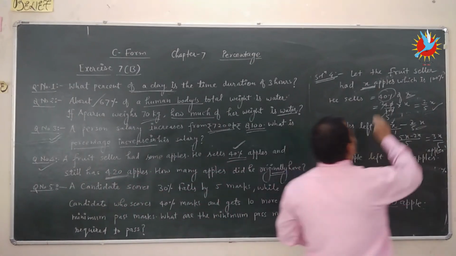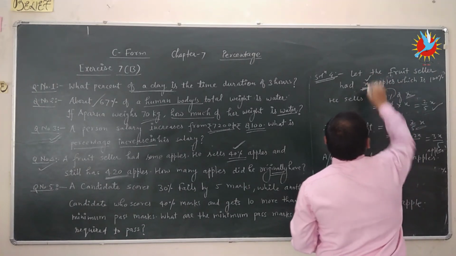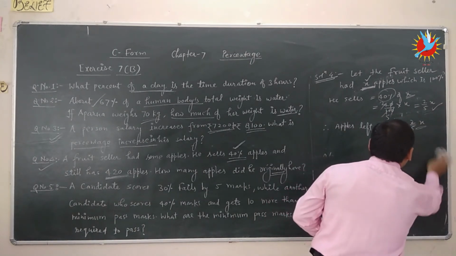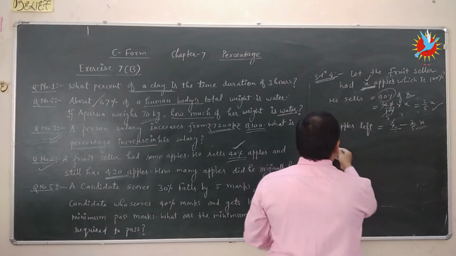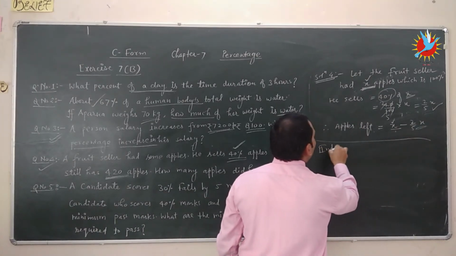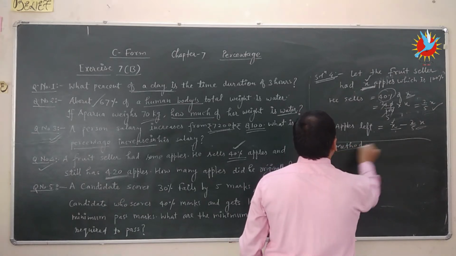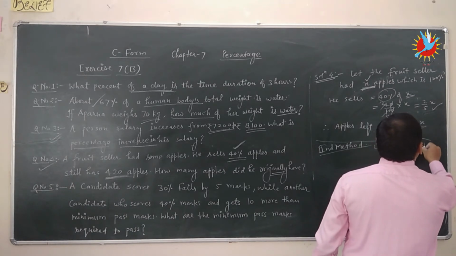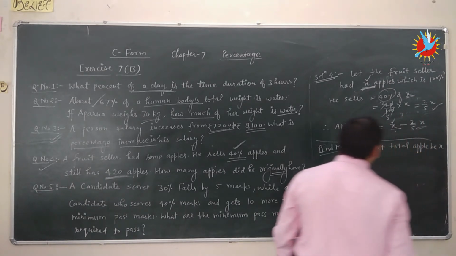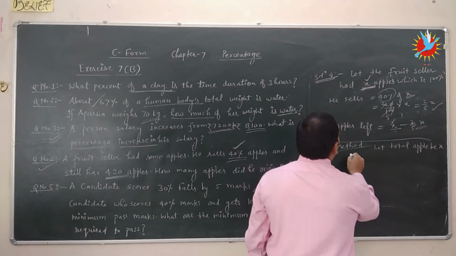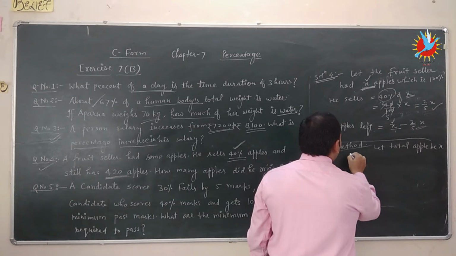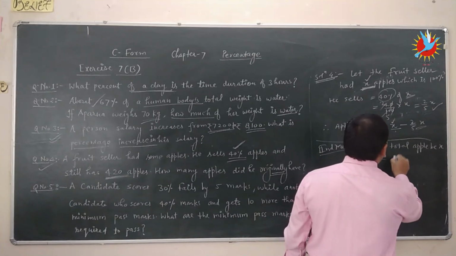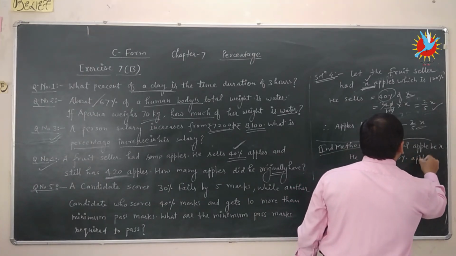Let the total apples be x. He sold 40% of the apples.